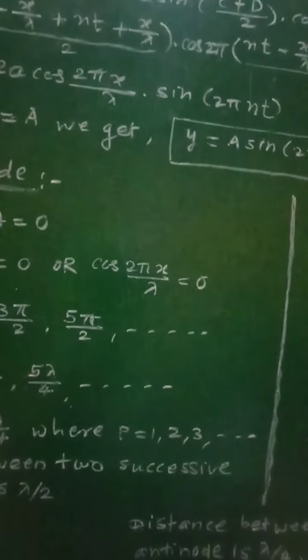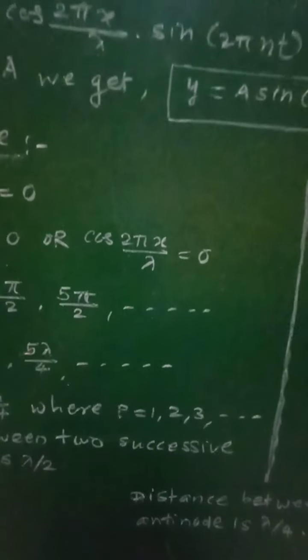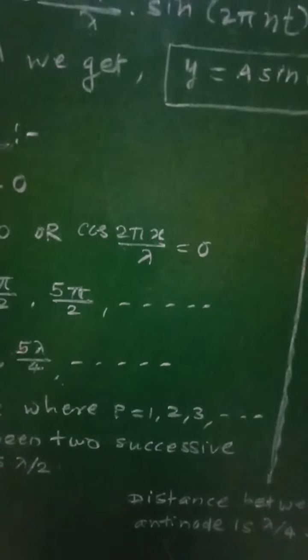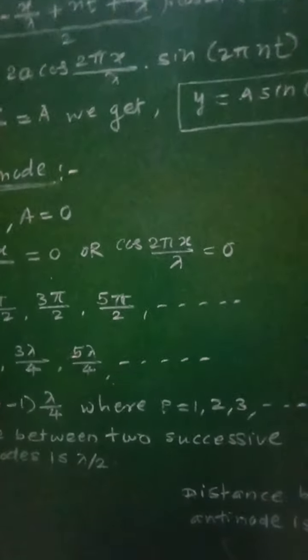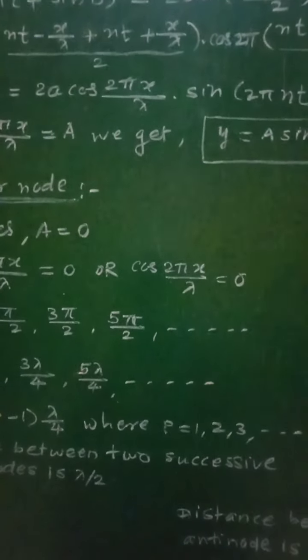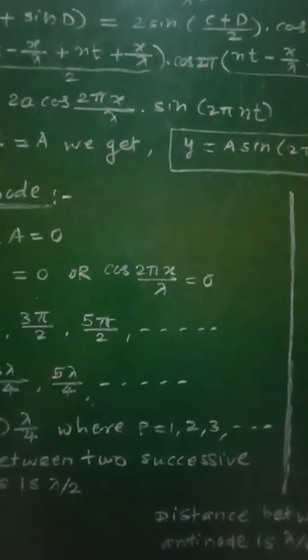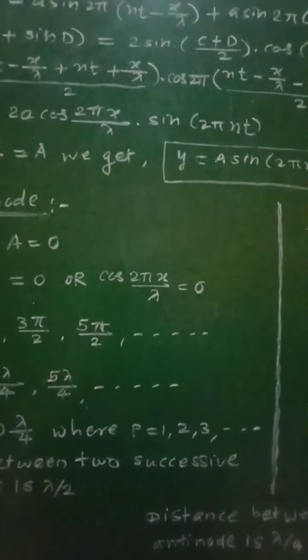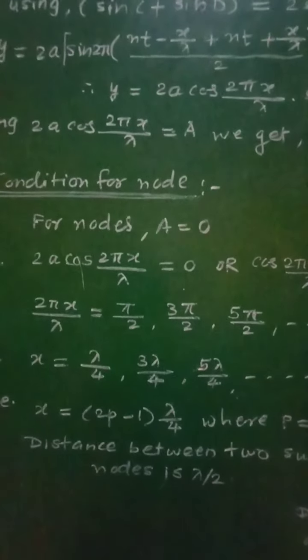Alternate nodes and antinodes will be present along the stationary or standing wave, and therefore, as it contains alternate nodes and antinodes, we will have to find out the conditions for node and antinodes. So let us see first of all what is the condition for the formation of node.